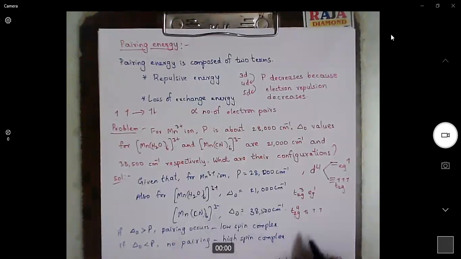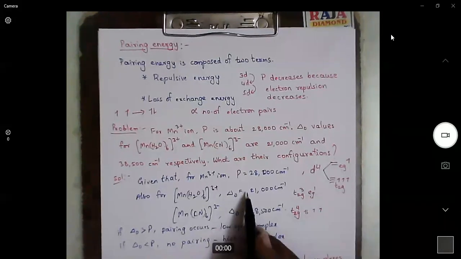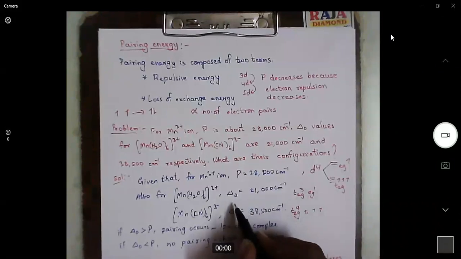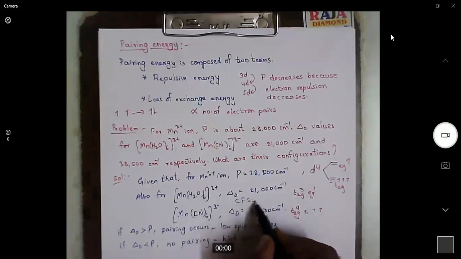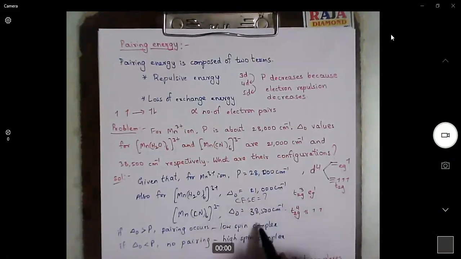Now we can calculate the CFSE also. CFSE for this complex, you do this. Now I will explain CFSE for this complex. As you can calculate, some x into delta naught, we will get it. But here we have an electron pair.